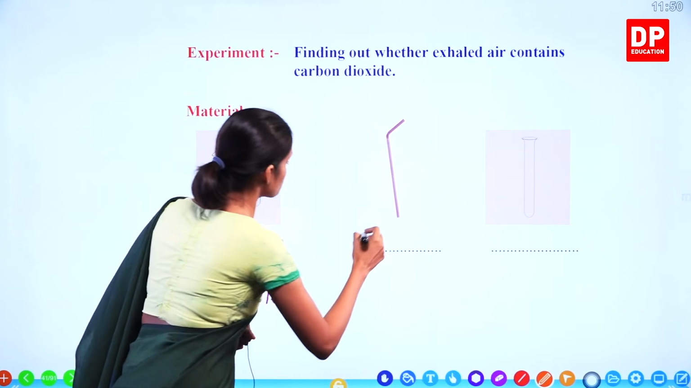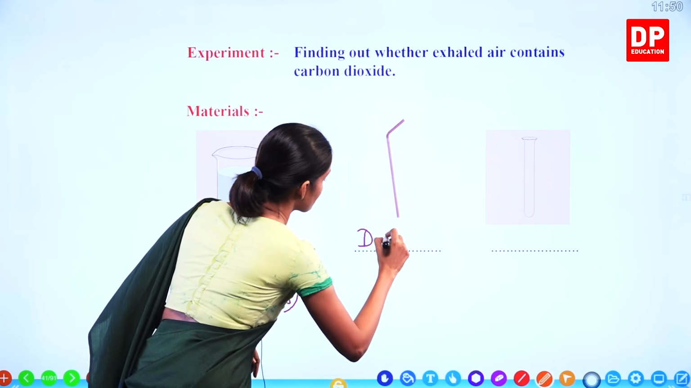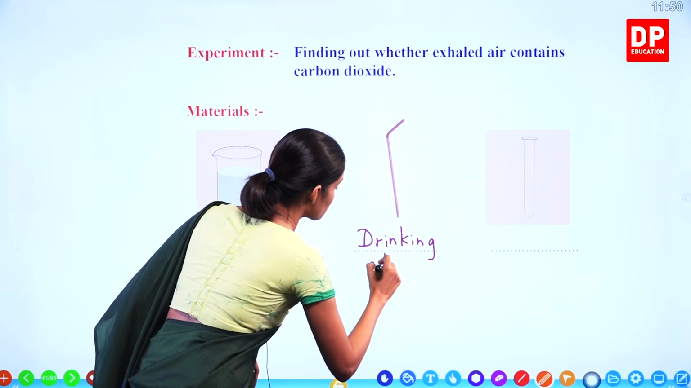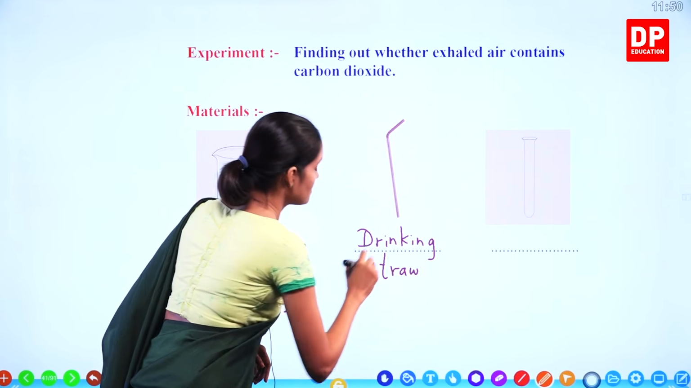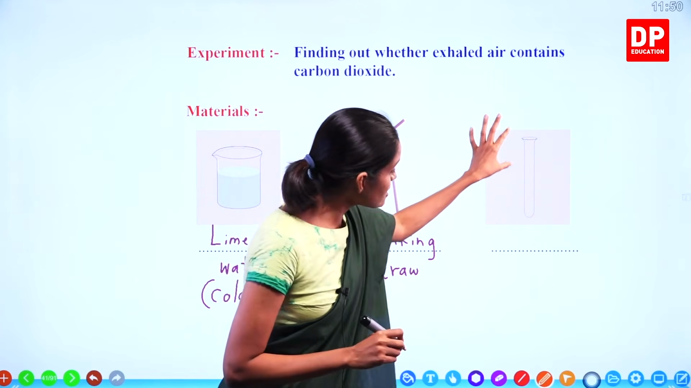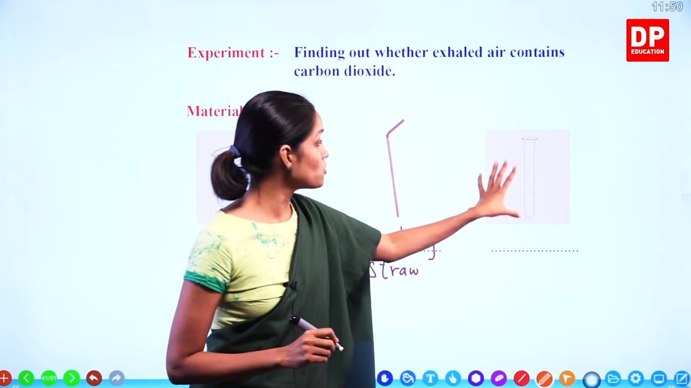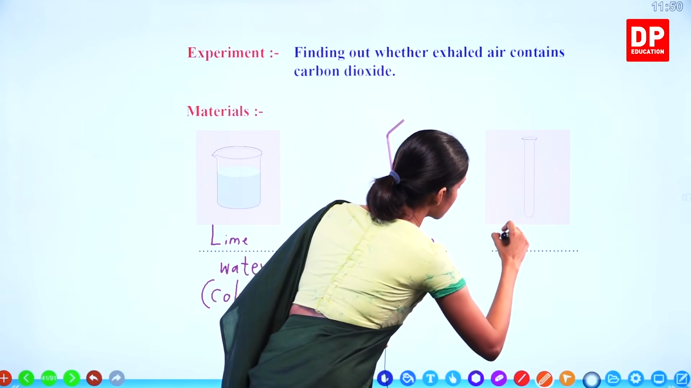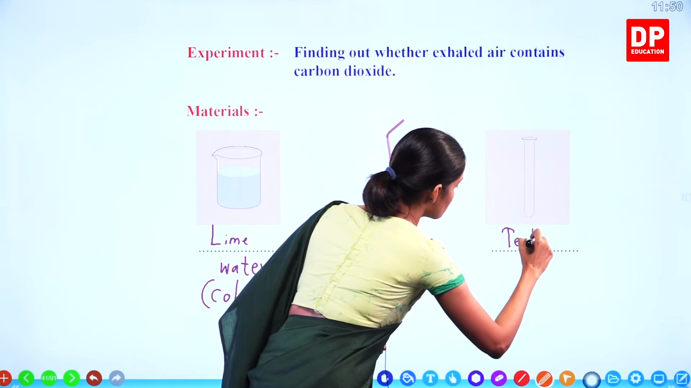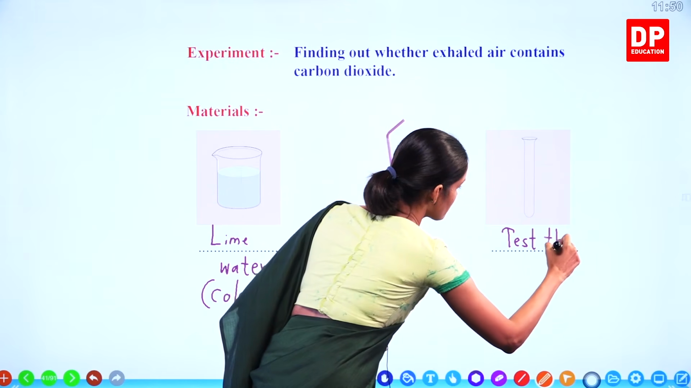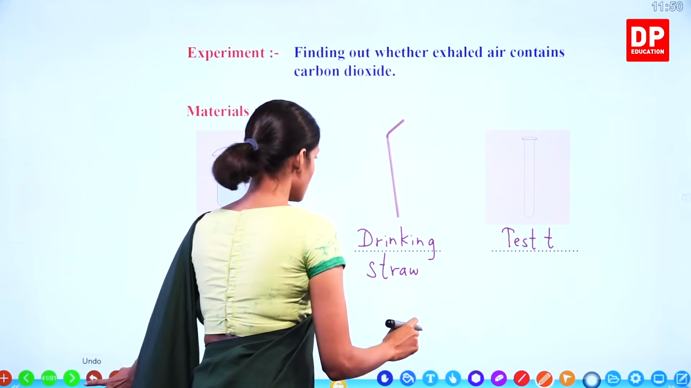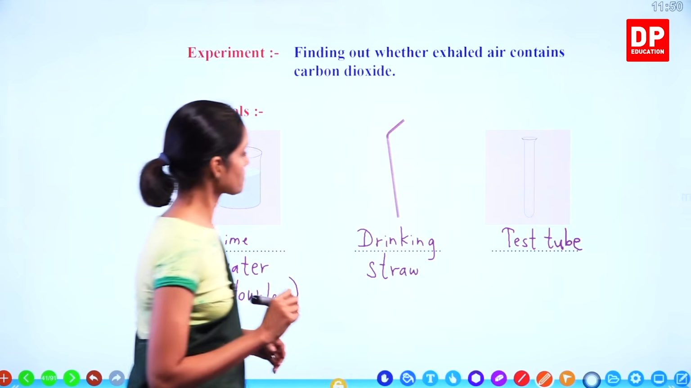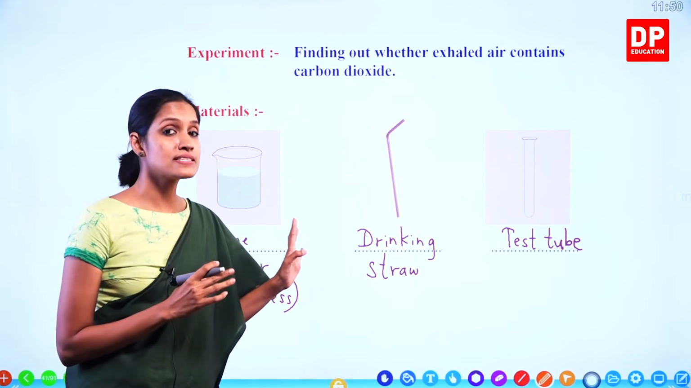It's a drinking straw. Drinking straw we need. And what is this? That is also a glass vessel. This is known as a test tube. Understand, children? This is a test tube. Test tube is a type of glass vessel. So we need these three things.